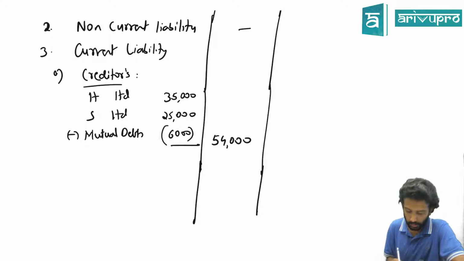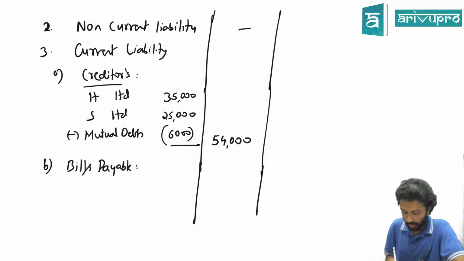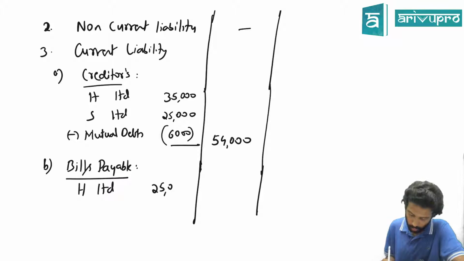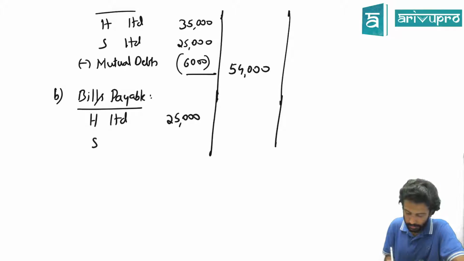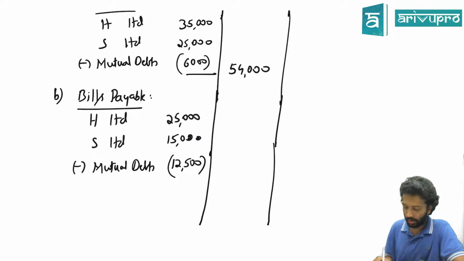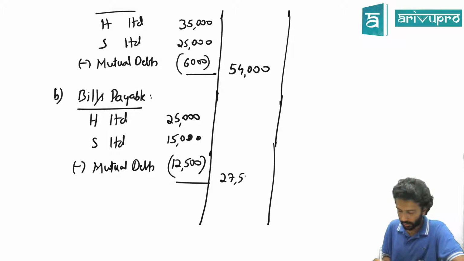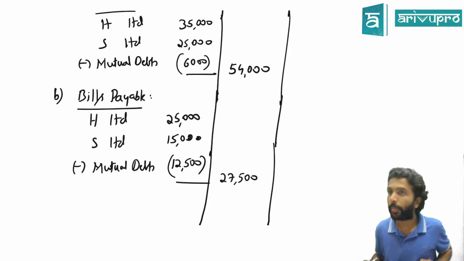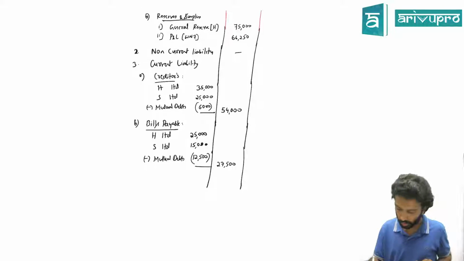Yes guys. Last one is your bills payable. Same presentation. How much is the bills payable for H Limited? 25,000. How much is it for S Limited? 15,000. So total is 40. Is there any mutual debts? Check the adjustment. I think they have given 12,500. All of you are able to identify that mutual debts. So if you net this off, how much are you going to get? 40 minus 12.5 is 27,500. Yes, 27,500. So that means liability side's total you are good to find.